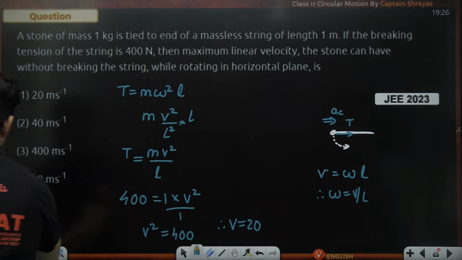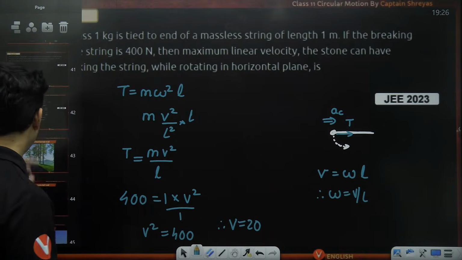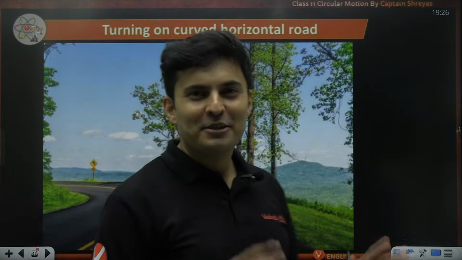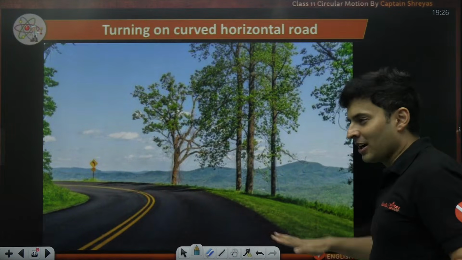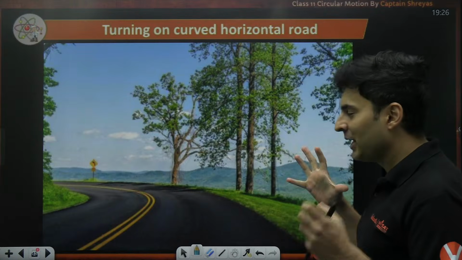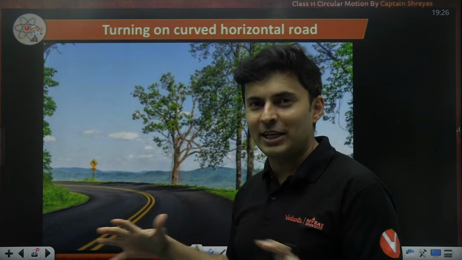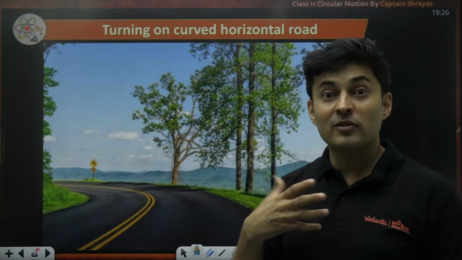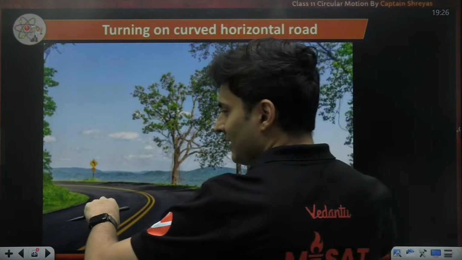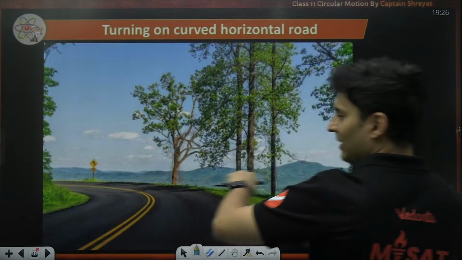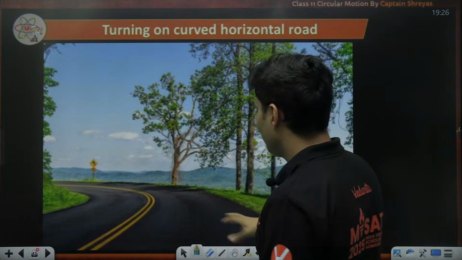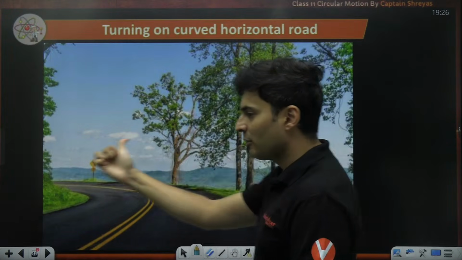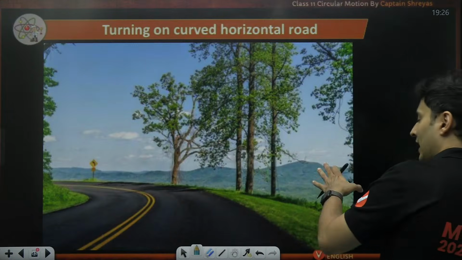Now, the last two questions or concepts. First one: you're going on a curved track and you might have felt that you are going to skid off and fly off. Have you felt that inner feeling? It is because of centrifugal force, a pseudo force. As I turn, the center is somewhere there and the centrifugal force is outwards, so I feel like I'm going to skid.